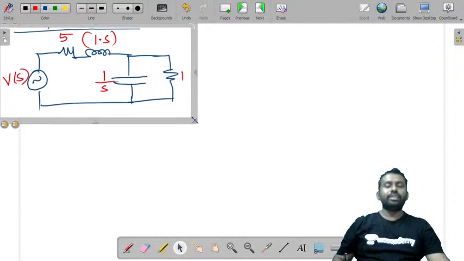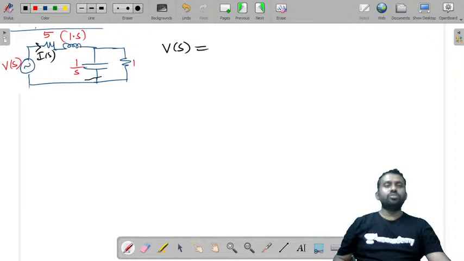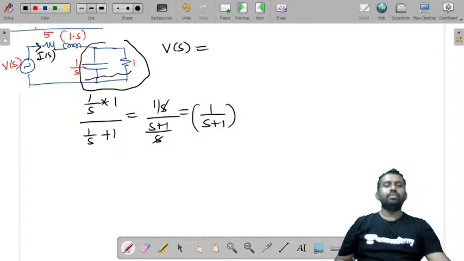So this is the transformed network for us now. To this network, we'll apply V of S is equal to, let us consider this is I of S. So how are these two elements? They are in parallel. So 1 by S into 1 by S plus 1, divided by 1 by S plus 1 by S plus 1. Cancel this. So this is the equivalent of this part. So this is in series with 5 plus S. So you can write